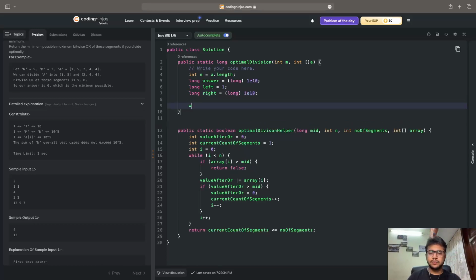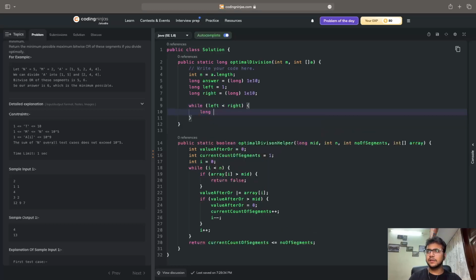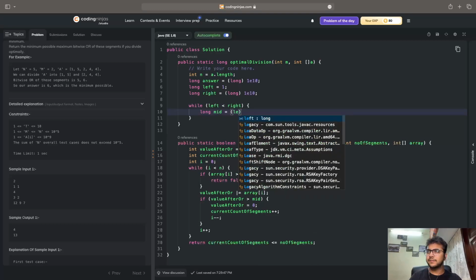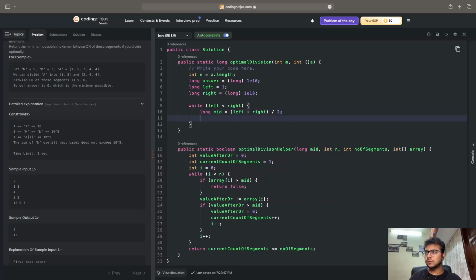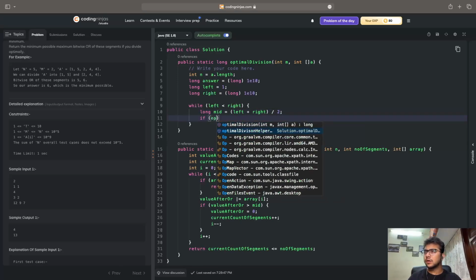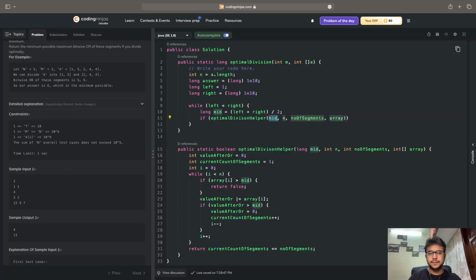Now I will write a while loop. While left is smaller than right, in that case, I'll write the middle value. So long middle element is equal to left plus right by 2. Okay. Now I'll check if optimal division helper, middle element is going to be mid only, n is going to be n, number of segments that we have is m, and the array is a.